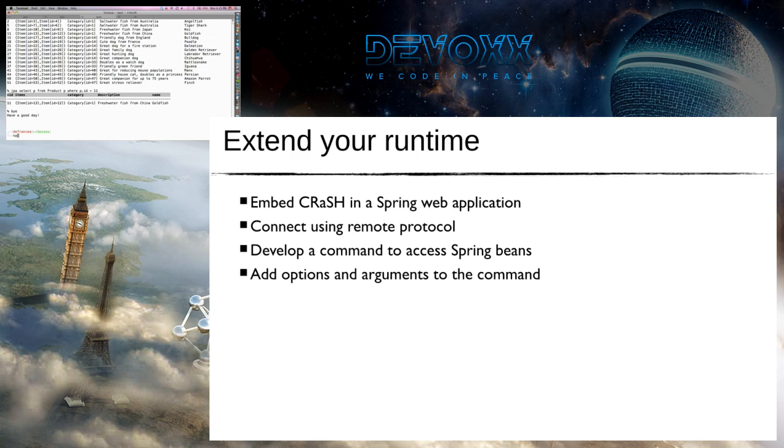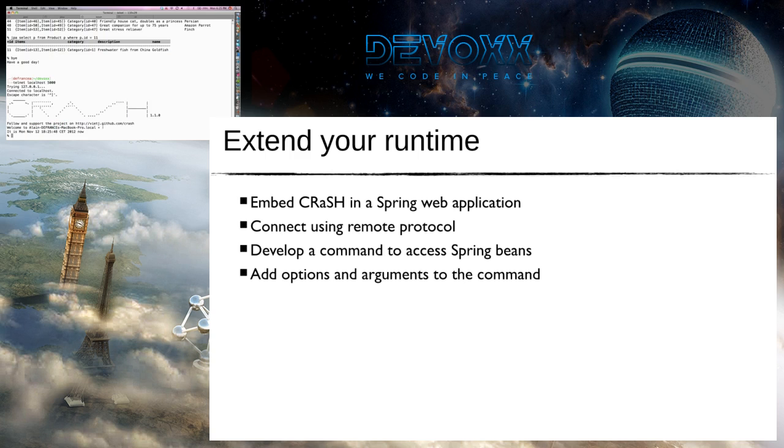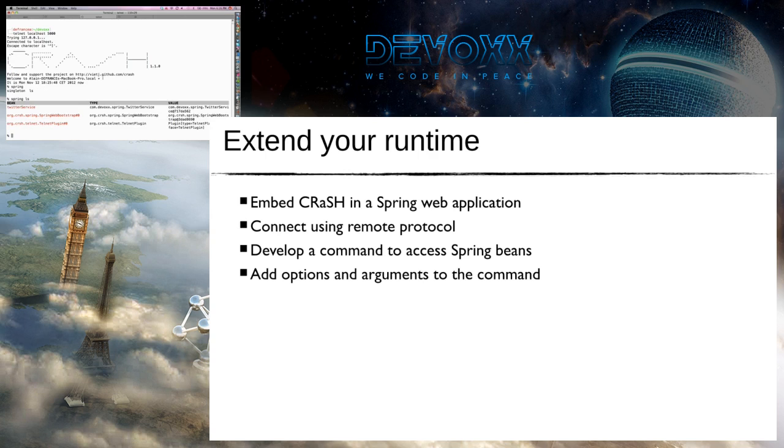For Spring, we have a special kind of integration, but we also have a generic integration for web applications. For web applications, it's embedded as a servlet context listener, and in Spring, it's a bean. Now we use telnet. Before it was attach, and now it's not. As we are in a web application and we connect to this application, we need to get the context of this application. So we cannot use attach, because attach is very global to the VM, and we cannot use direct command line, because the console is already used by Tomcat. So let's do that quickly, because time is running.